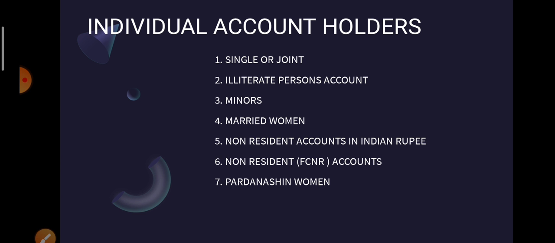The fifth category is a very interesting category. It is non-resident accounts in Indian rupee. They are also called NRI accounts. NRI accounts are of two types. The first type is non-resident accounts in Indian rupee, and the second is non-resident accounts in foreign currency.